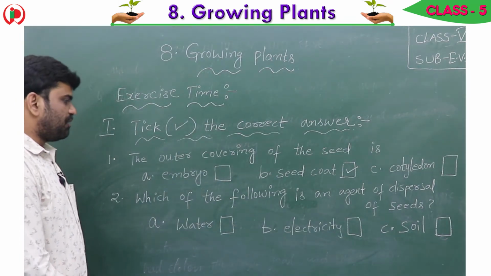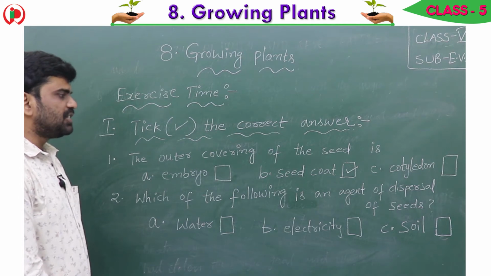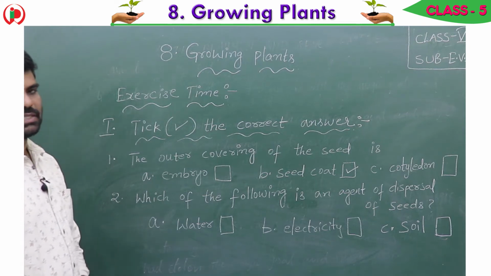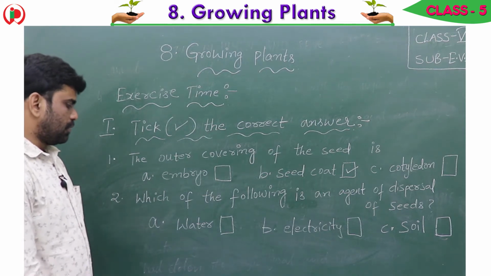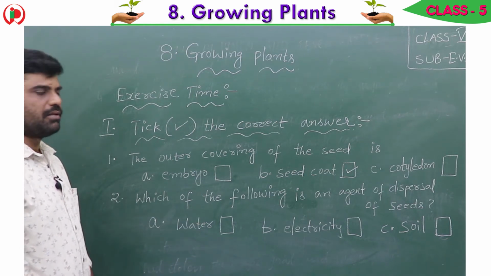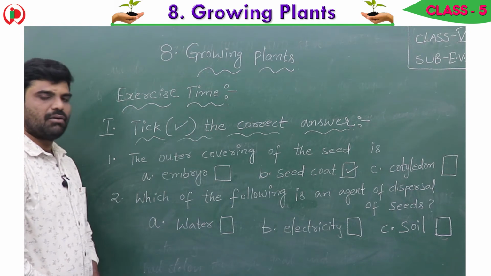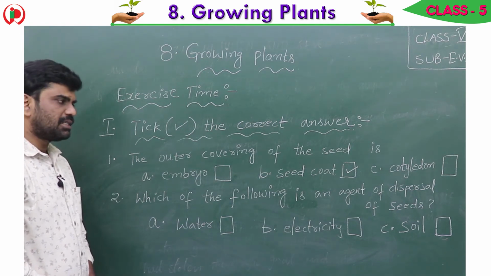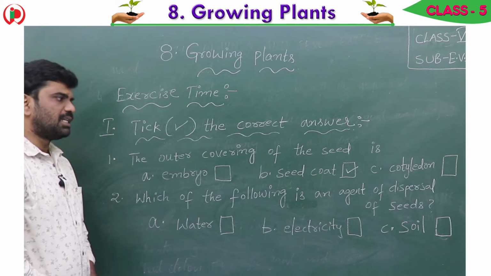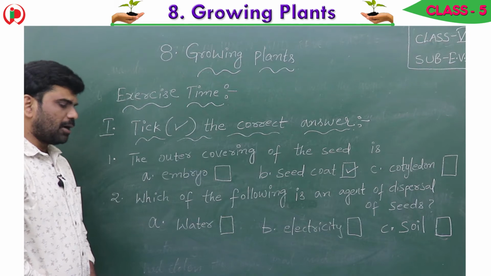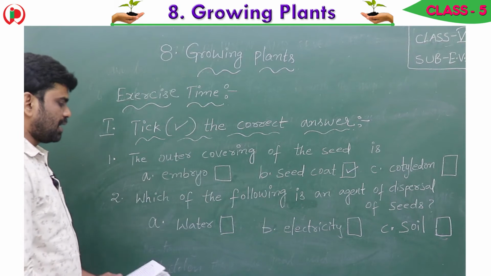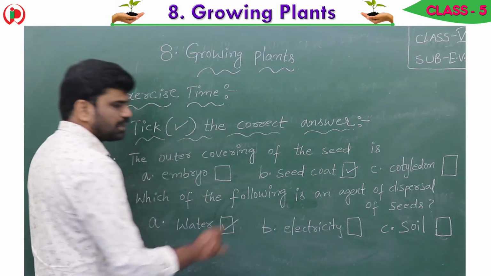Second one, which of the following is an agent of dispersal of seeds? Agent means which helps in dispersal of seeds, children. Option A is water, option B is electricity, option C is soil. You know that wind, water, animals, birds, and explosion of fruits are the agents for the dispersal of seeds. So water is the right answer. So A is the right answer.